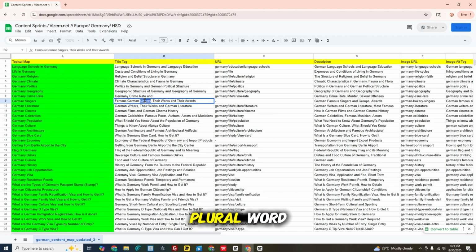If you use a plural word with a noun like singers, it already reflects a set. There are many types of individual instances under these groups. We have their attributes like their works and their awards. The same happens here too, but this is a mixed version because we use an entity attribute pair and we also use a conjunctive word, and after that we use another highly relevant specific named entity, literature, that is relevant to the writers.